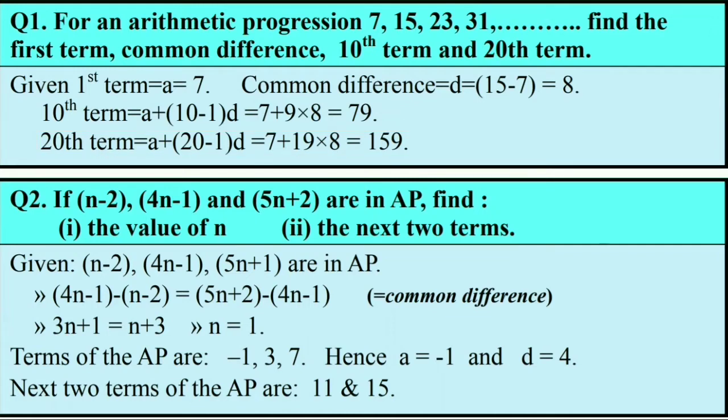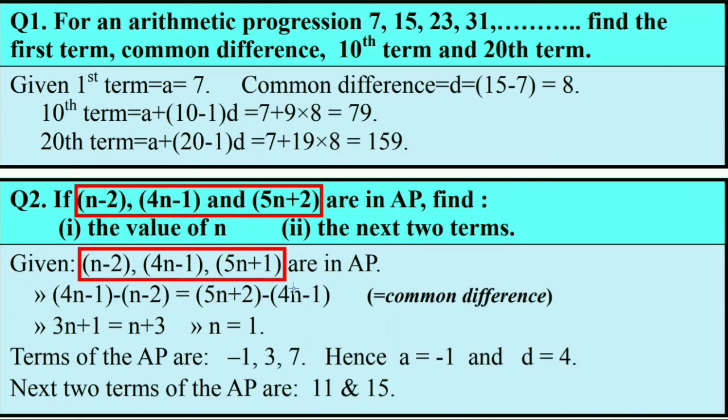Let's take second question. According to second question, n minus 2, 4n minus 1 and 5n plus 2 are in arithmetic progression. Find number 1 the value of n, and next question is to find the next two terms of the same AP.